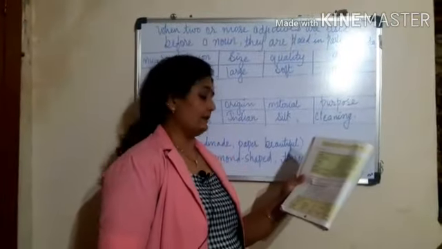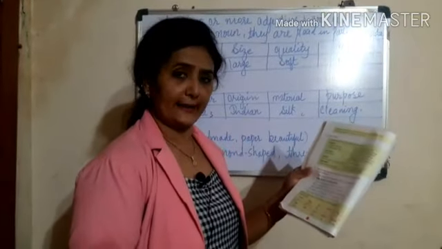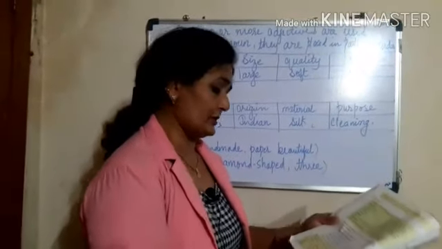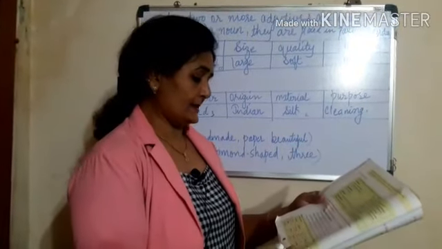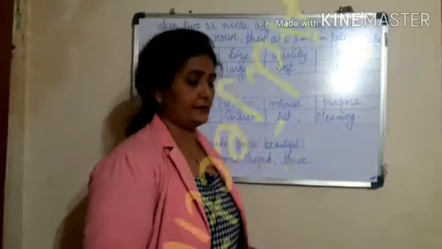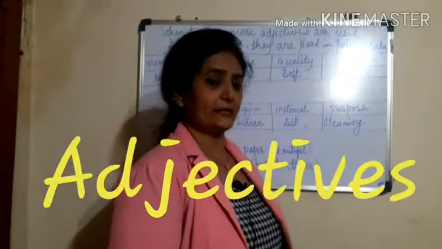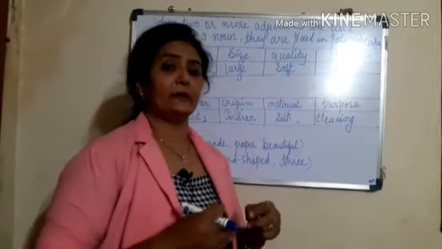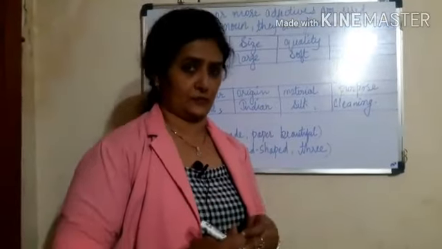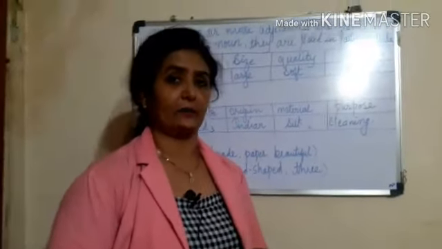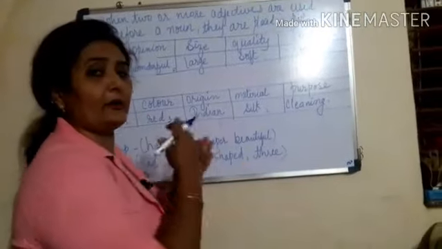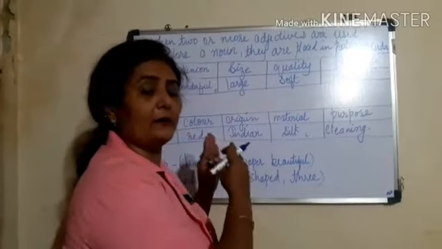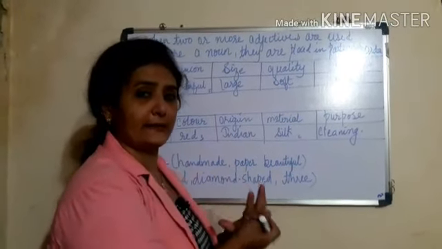Now children, our next exercise is about adjectives. When two or more adjectives are used before a noun, they are placed in a particular order. Yes children, what is an adjective? An adjective is a describing word. And when more than one adjective comes in a sentence, we cannot place the adjectives anywhere. There is a particular place or order for the adjectives in a sentence.